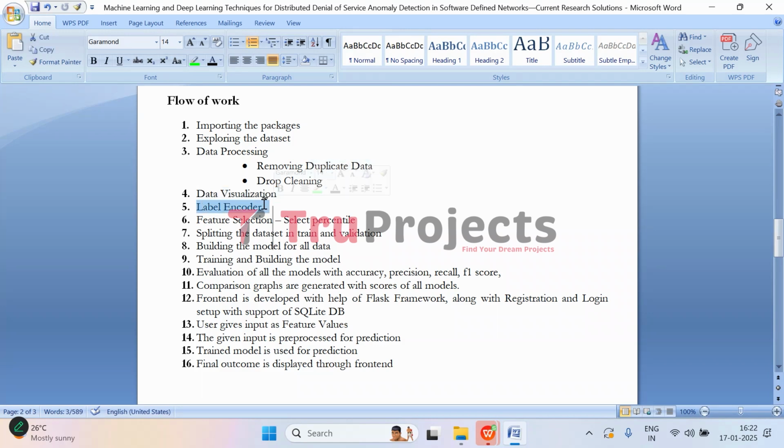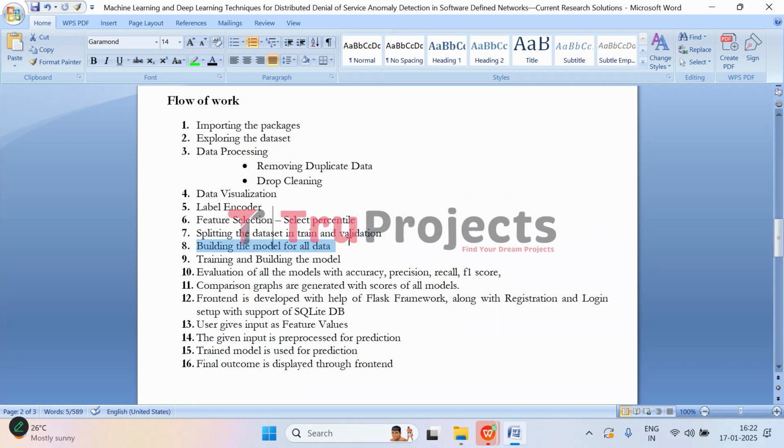Then comes label encoding. Since machine learning models often work with numerical data, we use label encoder to convert categorical features into numerical ones, making it easier for models to process. Then comes feature selection. We select the most important features in the dataset. We use a technique called select percentile to choose the top features that are most relevant for the prediction. And then we split the data into train and test sets. The train set is used to train the model, and the validation set is used to evaluate how the model performs.